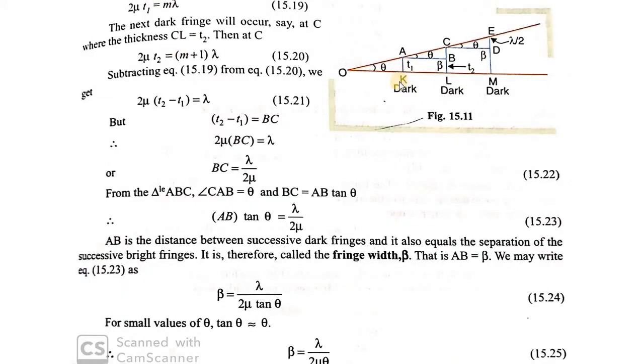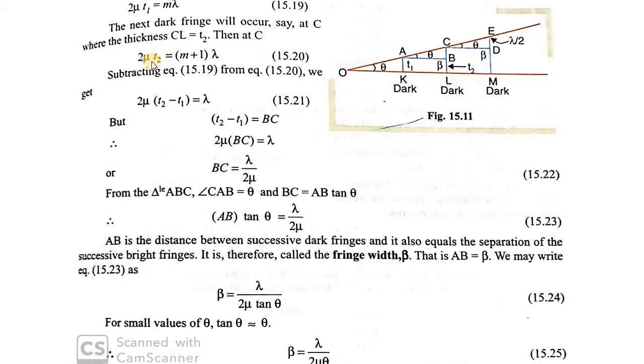Suppose at this point K we are having a dark fringe, and in this region you are having an air film of varying thickness. If the thickness of the air film is denoted as T1, then you will be getting 2 mu T1 is equal to m lambda. Now we consider the next adjacent dark fringe, at the point L, with thickness T2.